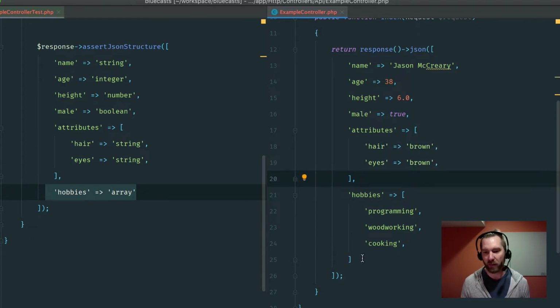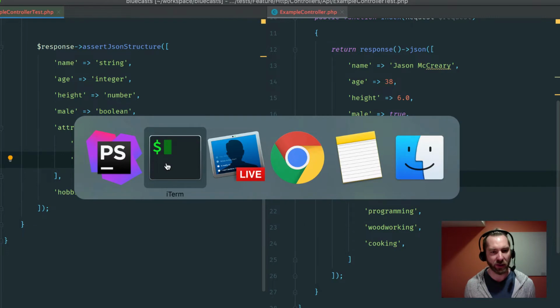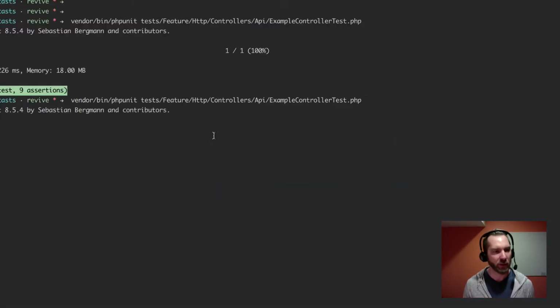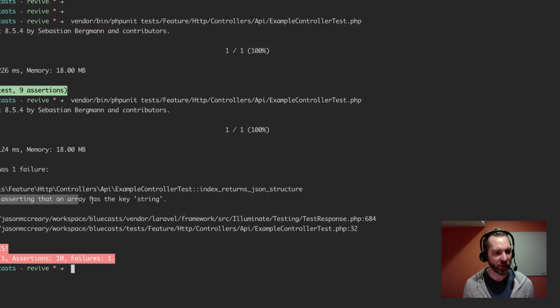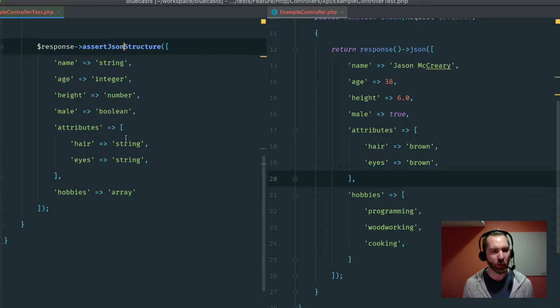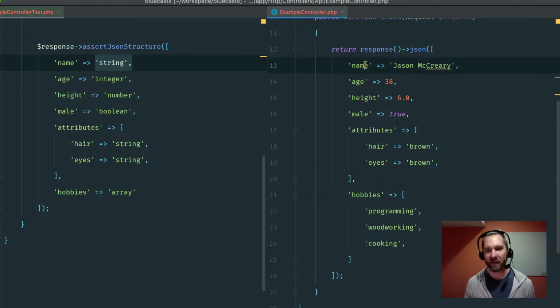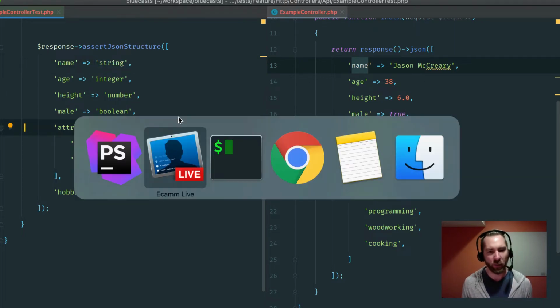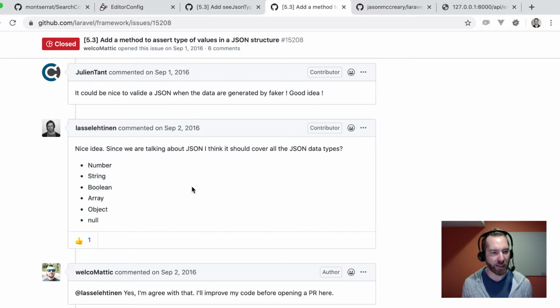So this is just that nested structure again, and then hobbies as well, which is an array. Okay, so obviously if we run this, this is not going to pass. Failed asserting that array has the key string. So this is something a little interesting about JSON structure. It doesn't take key values. It really just looks at the values and assumes that those are the keys. So it's kind of an inverse transpose kind of check. So that's where this new one comes in handy.